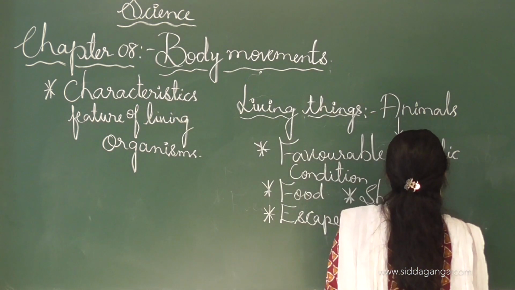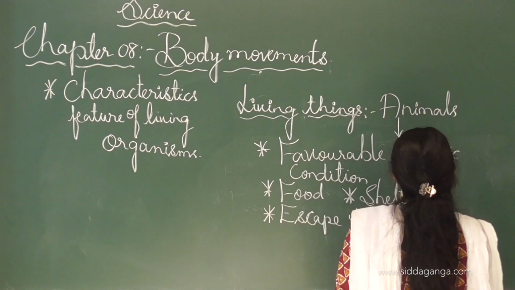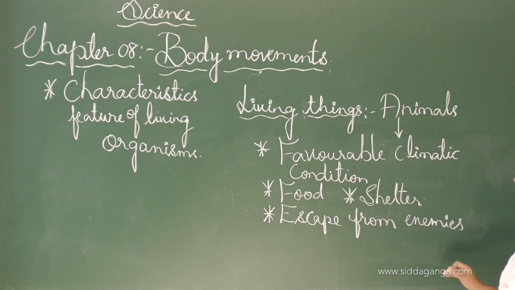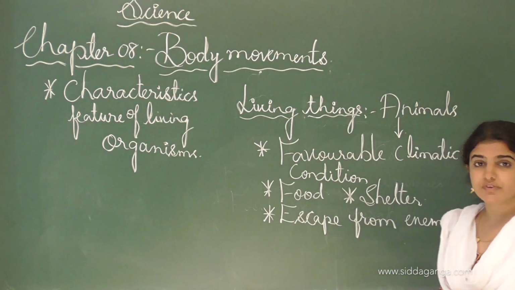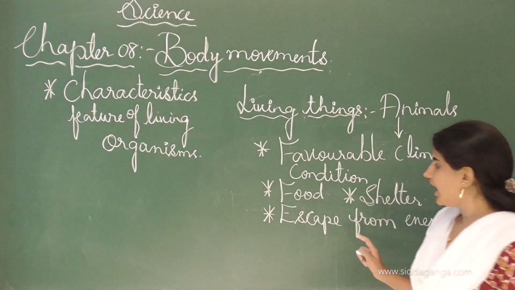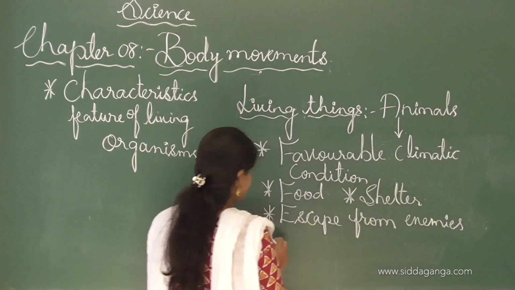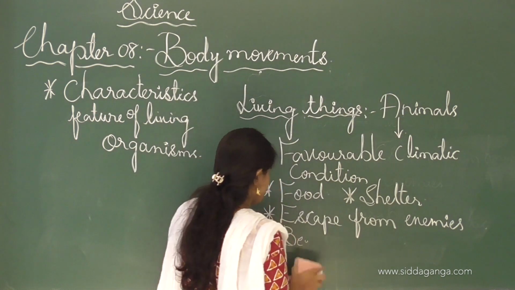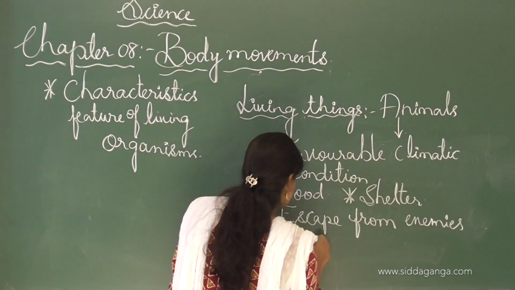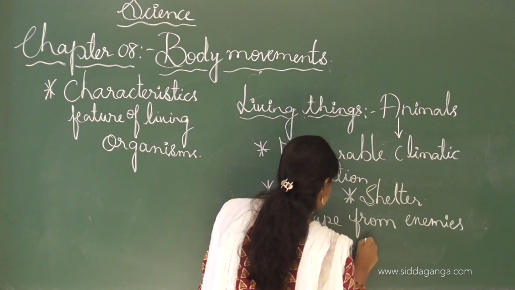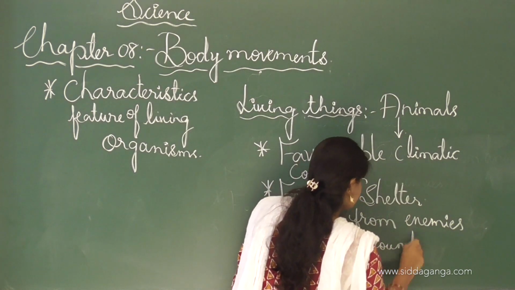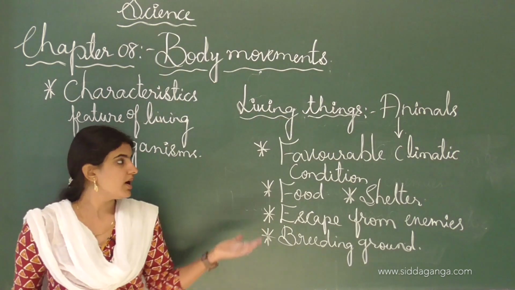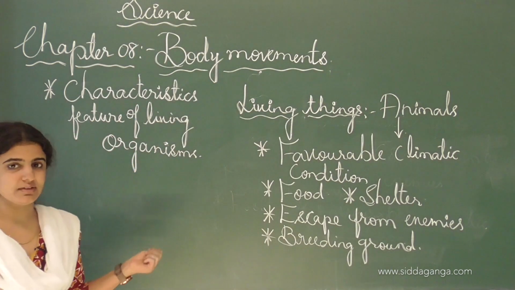See, in the environment some animals have various types of enemies which will kill such animals, and so that's why movement takes place. And for suitable breeding ground. See, this is how the animals move from one place to another place, and these are the reasons.